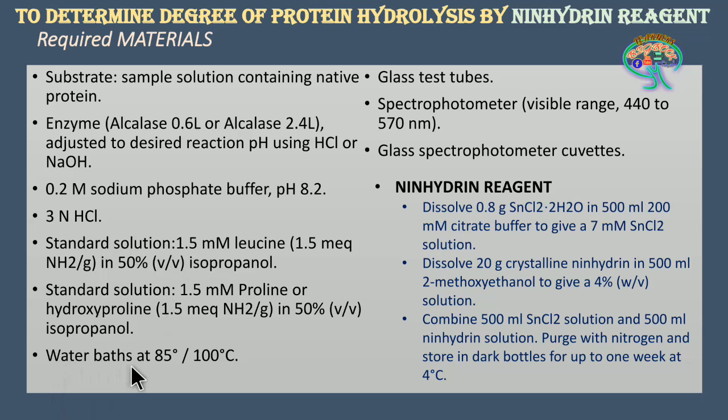Further are the water baths, which are very much required. One will be of 85 degrees centigrade and the other of 100 degrees centigrade. And further are the glass test tubes as required. These test tubes have to be arranged as per the volume which we are going to take during the experiments. Further is the spectrophotometer, which should be able to give results from 440 nanometer to 570 nanometer. Further are the glass spectrophotometer cuvettes. And further is the ninhydrin reagent.